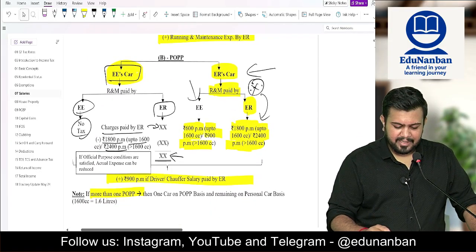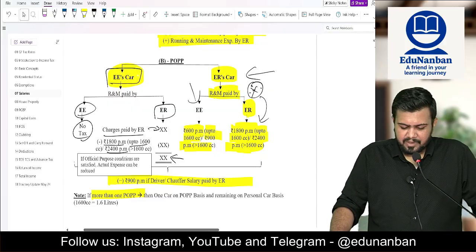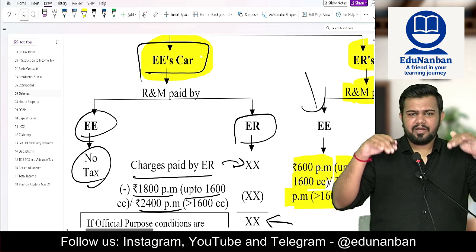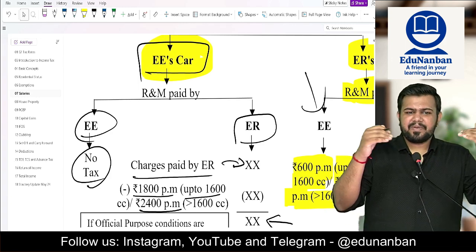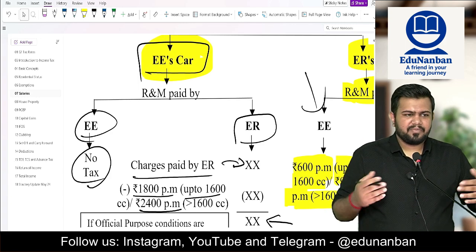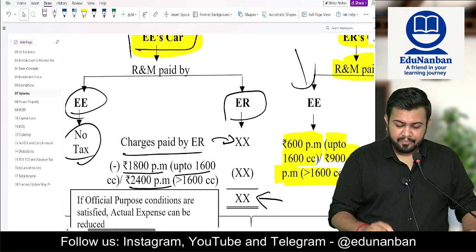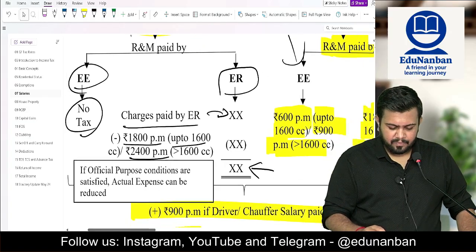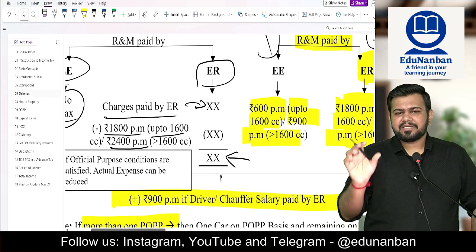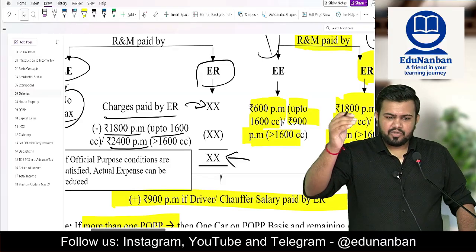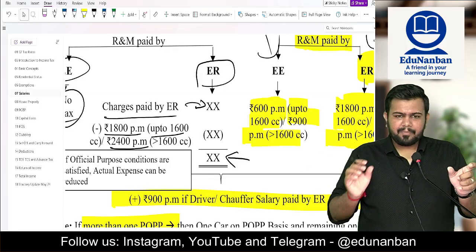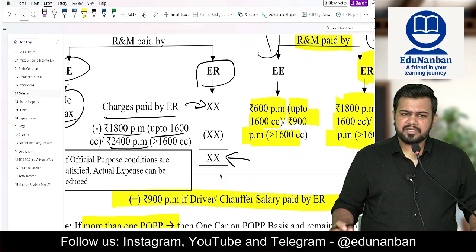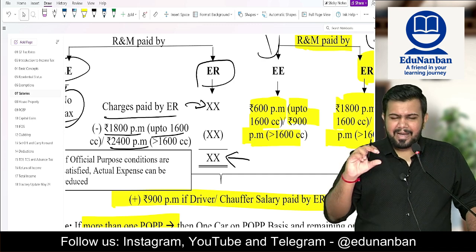Now confusion comes only in what? Partly official, partly personal purpose. You have to see whether it is the employee's car or employer's car. If the car belongs to the employee, and running and maintenance expense is also borne by the employee, then no perquisite at all, because everything is done by the employee only. But if the car belongs to the employee, and running and maintenance is paid by the employer, then first take the running and maintenance expense paid by the employer. Then from this you reduce 1800 per month up to 1600 cc or 2400 per month for more than 1600 cc. So you reduce this and the balance will be perks.